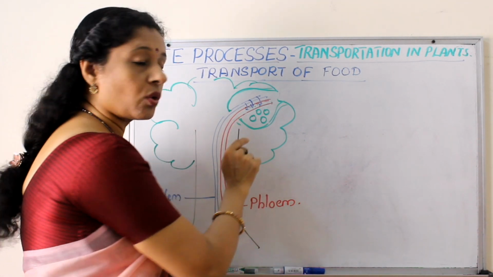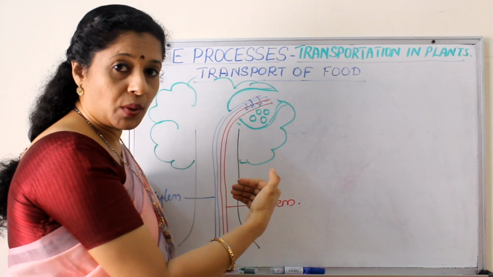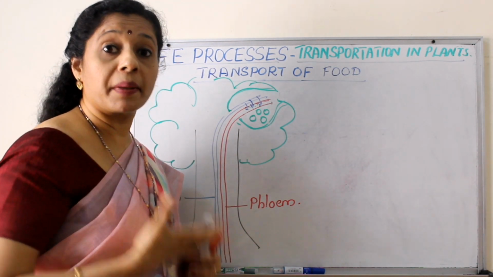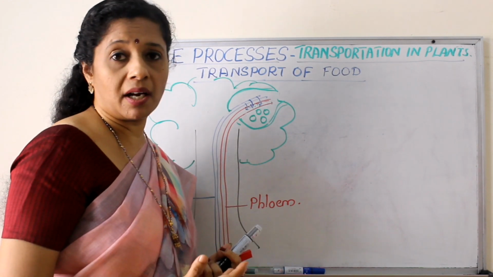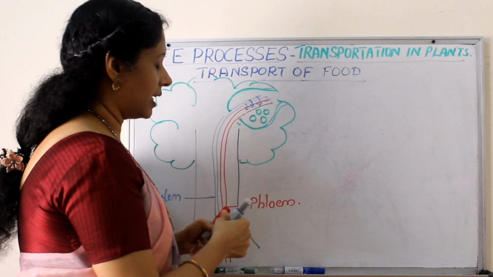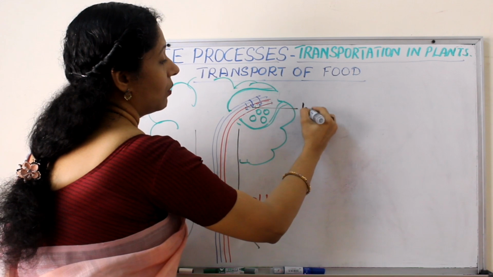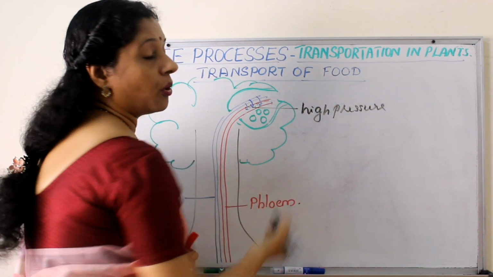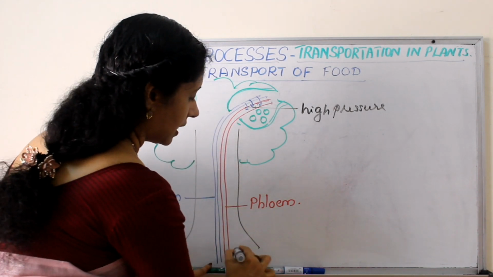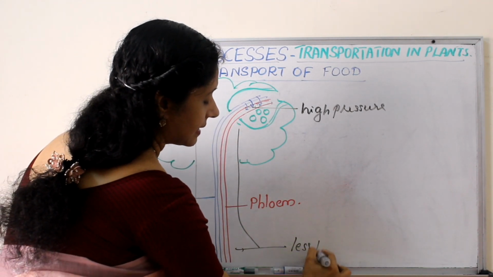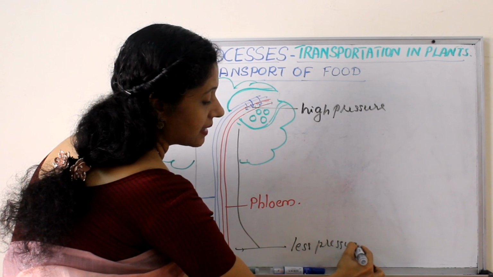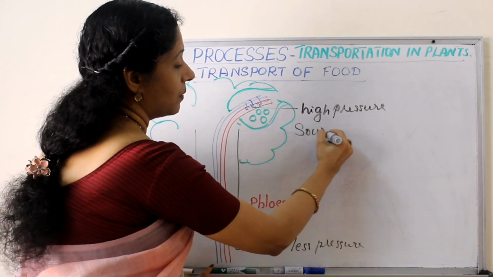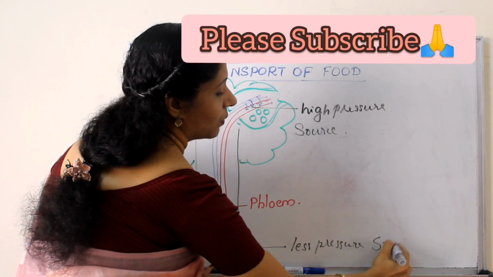So already sucrose was there. Now water also came in. Sucrose got dissolved in water. So altogether what happens? Pressure increases. The content is becoming high, so the pressure will increase. So here in the phloem now there is high pressure. Now where is pressure low? In the roots there is no pressure, so less pressure in the root cells. So now what happens? And as I mentioned, this is the source now and here is the sink now.